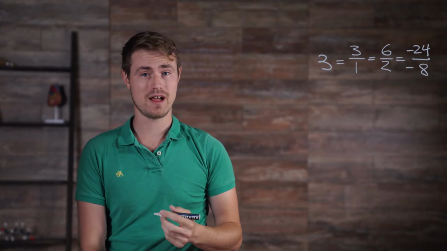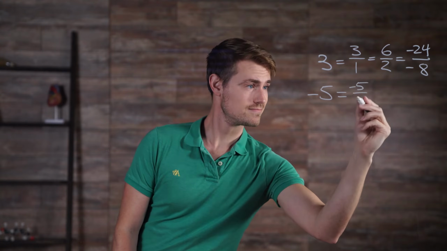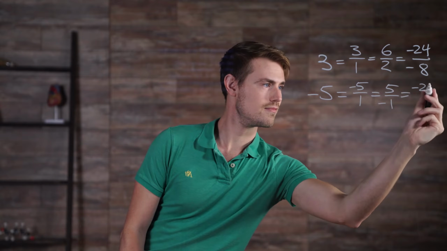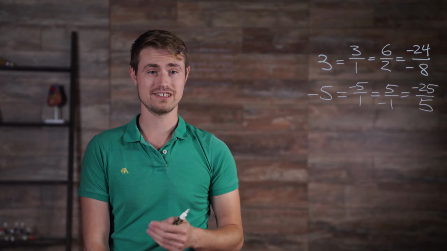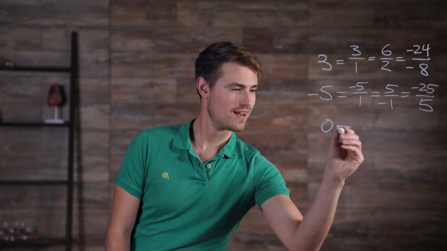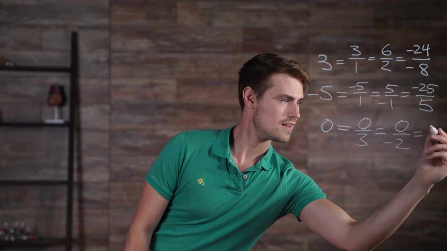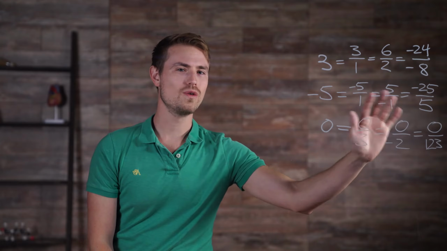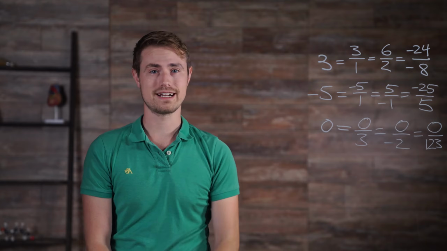The integer negative 5 can be represented as the following fractions. And the integer 0 can be represented as the fractions. As a side note, these are not the only fractions that result in these integers. They're just a few of the many examples that exist.